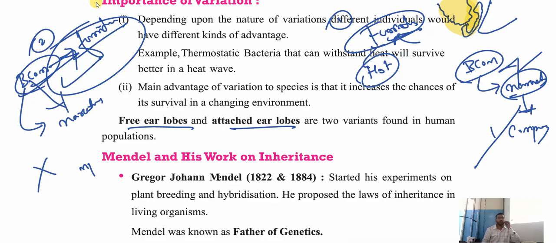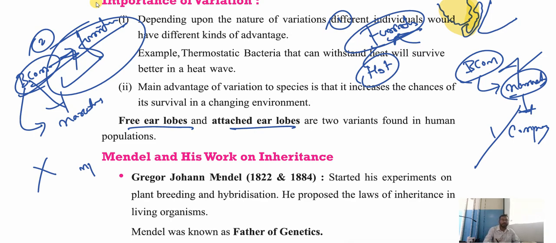Some earlobes are attached, some earlobes are free, so these are the two variants found in the human population. This is also a variation. Am I right? Yes, sir. Some people have free earlobes and some have attached earlobes; that is also a kind of variation we find in human beings.